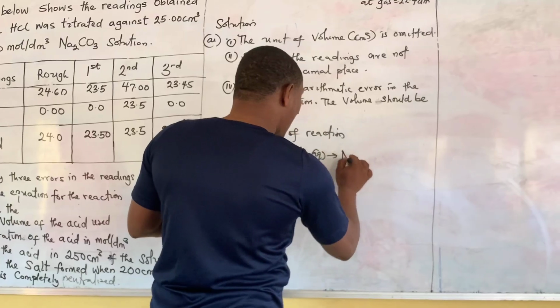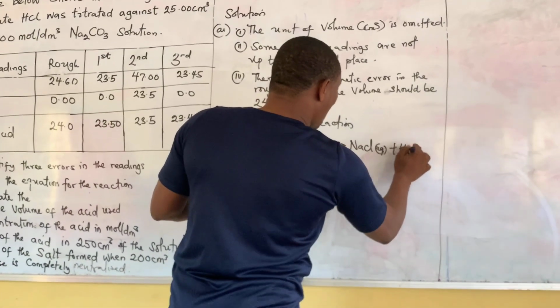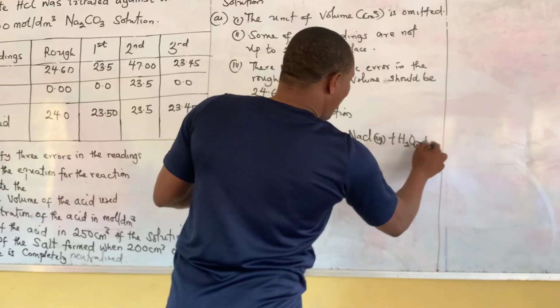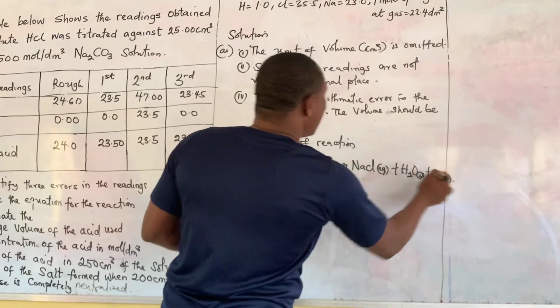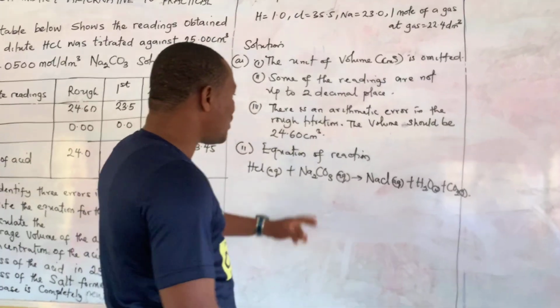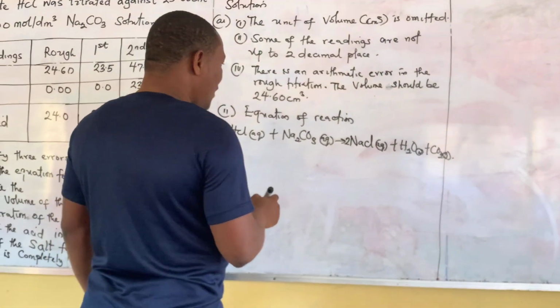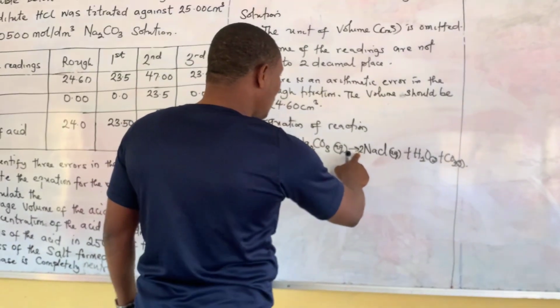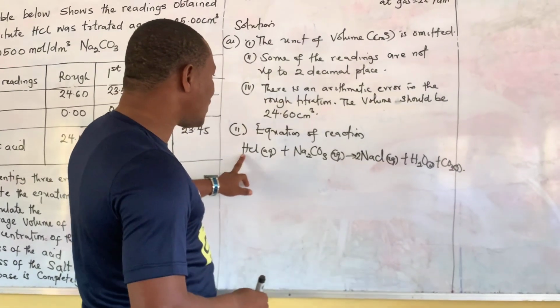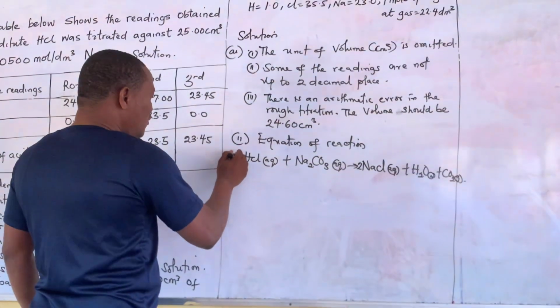So that means here we are going to have NaCl plus H2O plus CO2, right? So let's see if the equation is balanced. Sodium is 2, so let's put 2 here. Chlorine is now 2. Hydrogen is 1, so we put 2 here.